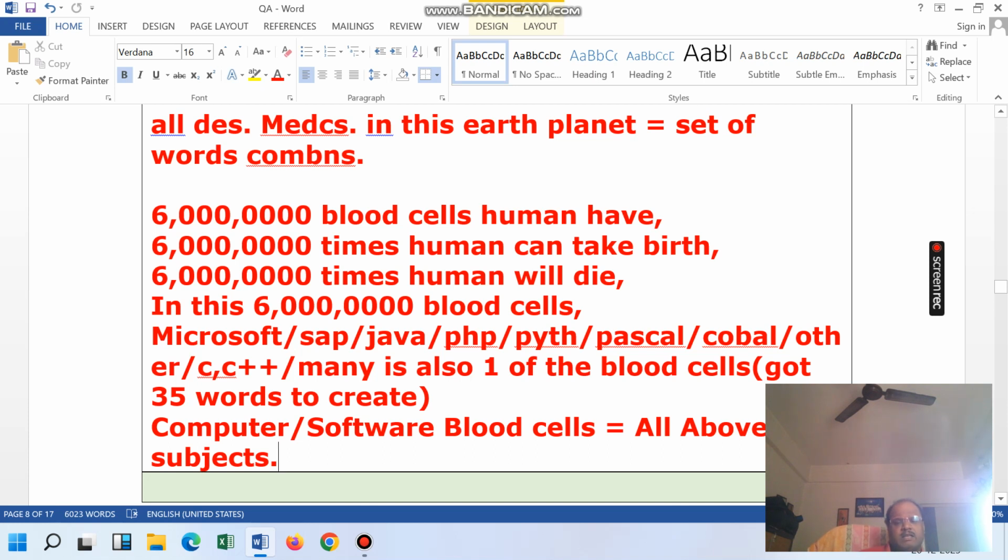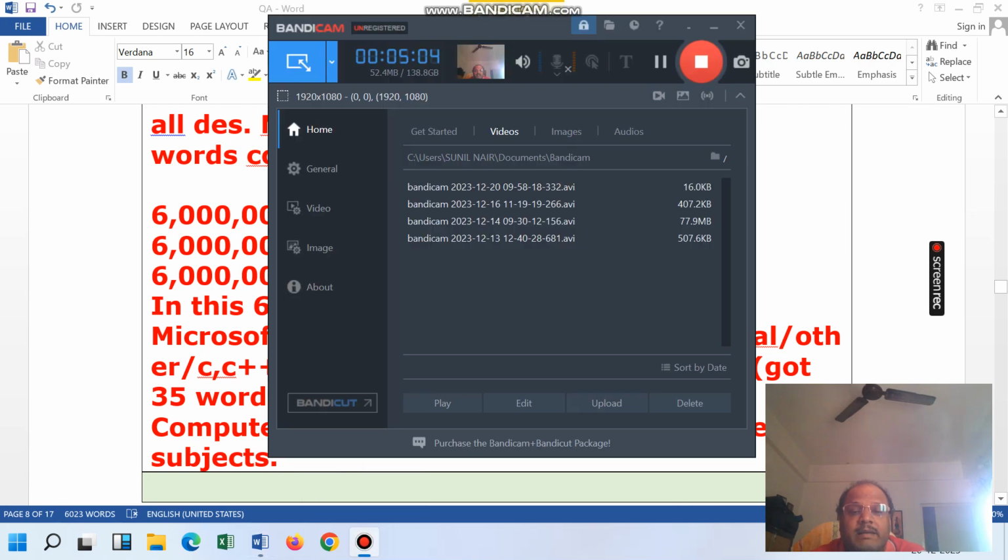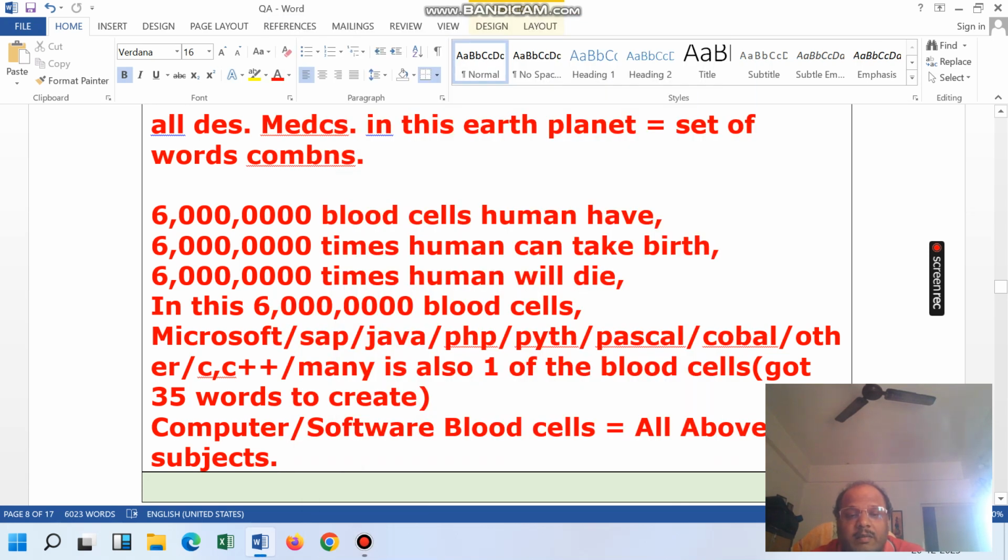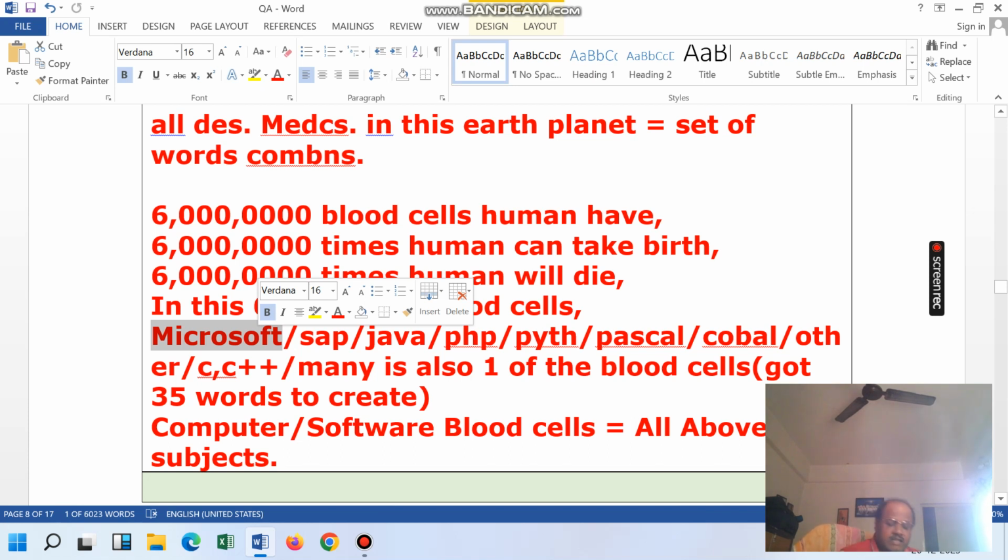And this creation is almost done, the blood cells are created, and mostly the blood cells might have been used by the 90,000 people also. It might not have merged; lots of things have happened like this. One of the persons told that to create Microsoft blood cells, 35 words were used as data. Then he told yes, 35 words are there.